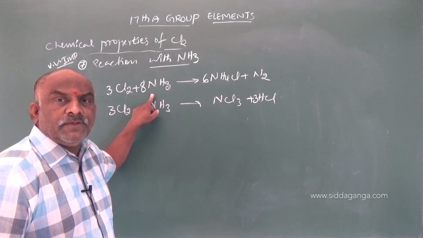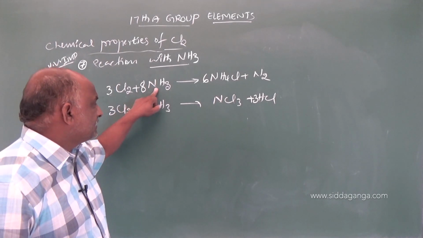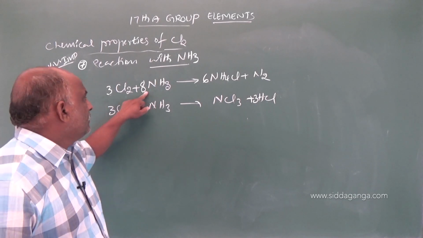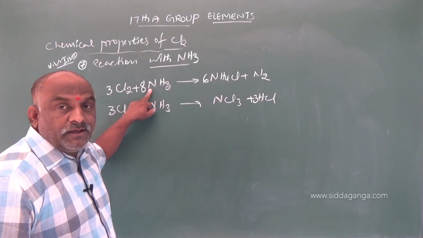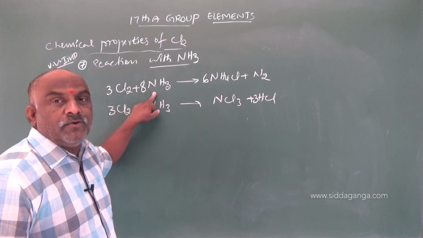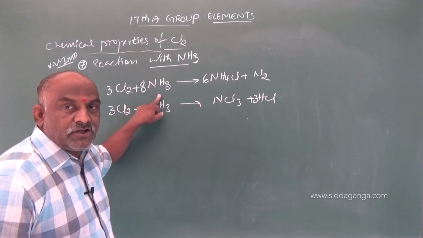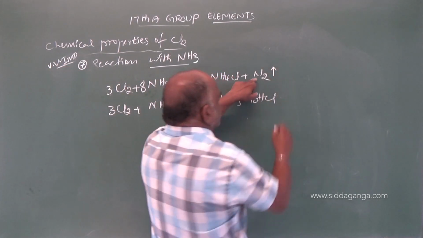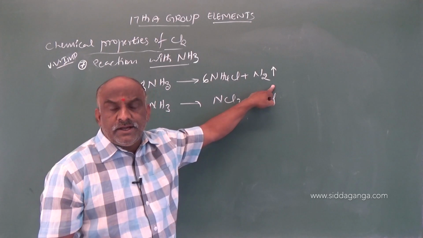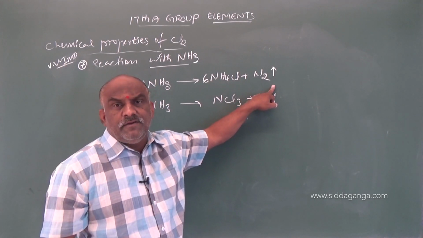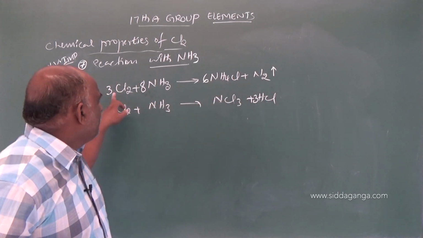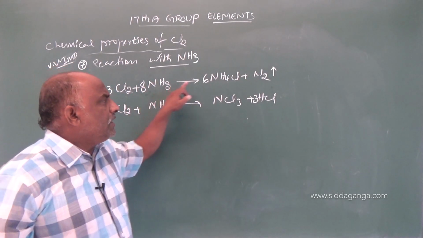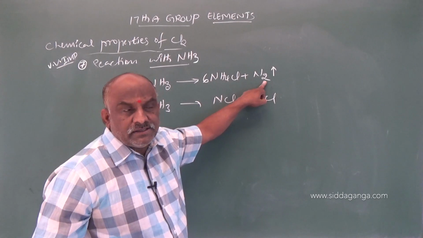If ammonia is in excess, because in this example 8 ammonia molecules are there, chlorine reacts with excess of ammonia and liberates dinitrogen gas. Remember, this point is very, very important. Chlorine reacts with excess of ammonia, liberating dinitrogen gas.